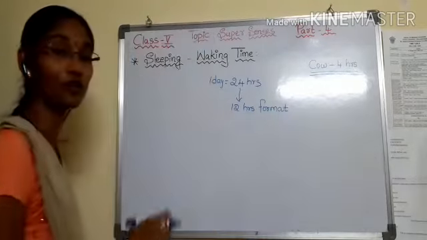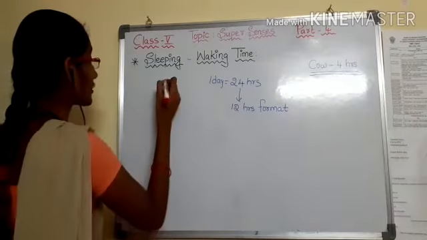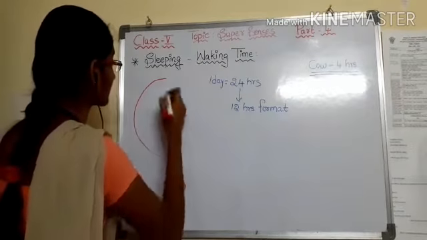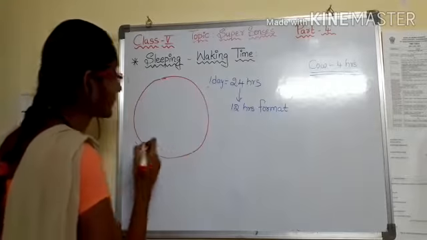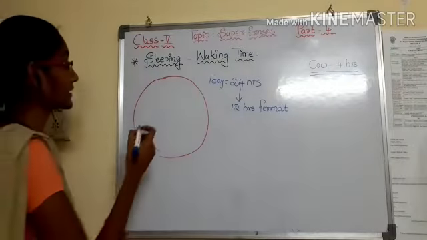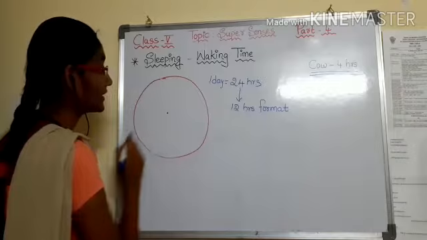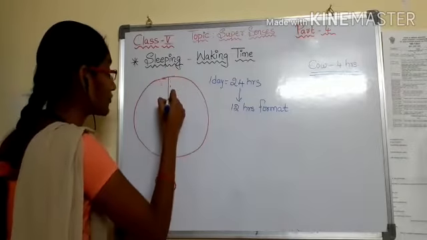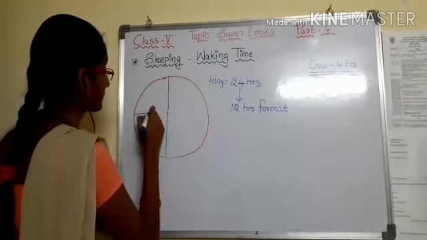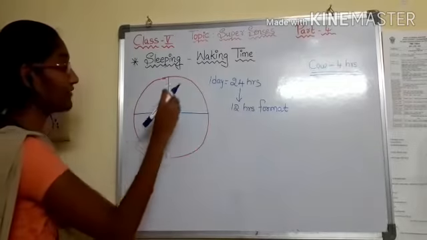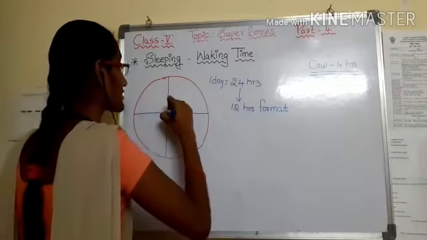So see how you will draw this circle. First draw the circle. After drawing the circle, make a center and divide it into 4 parts. Then divide each part into two parts, which means drawing 2 lines.